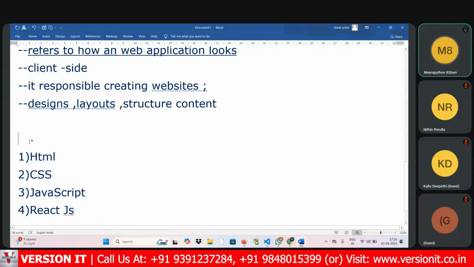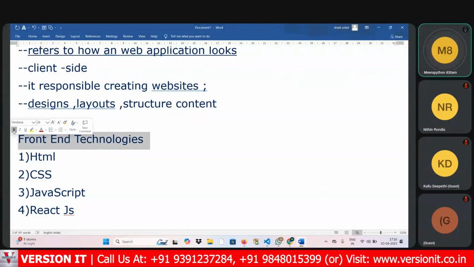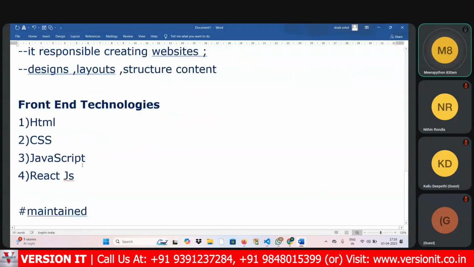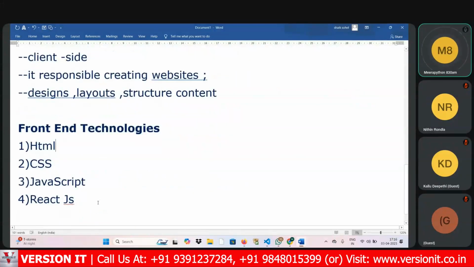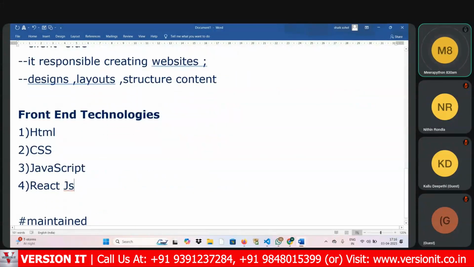So these are the front end technologies required to create a website: HTML, CSS, JavaScript, as well as React.js. One by one, I will explain all these technologies in a detailed way.